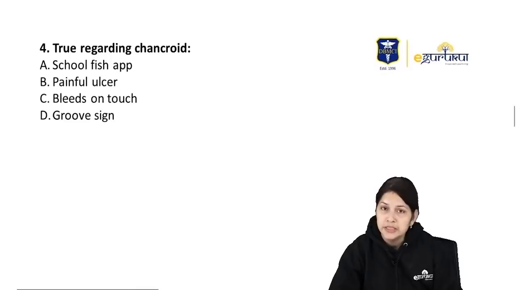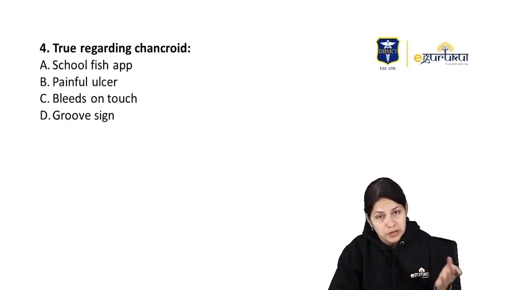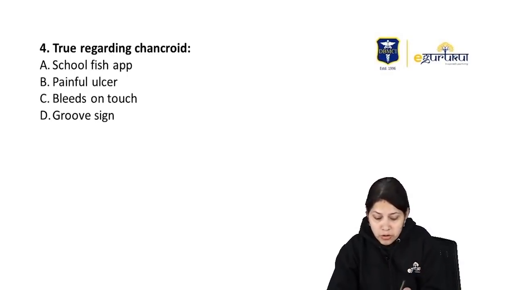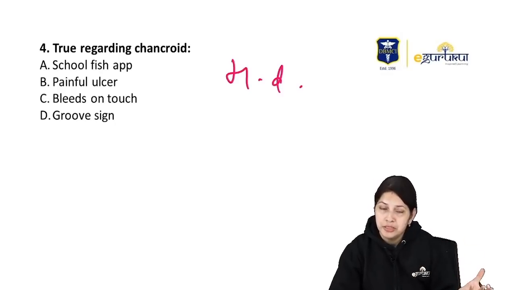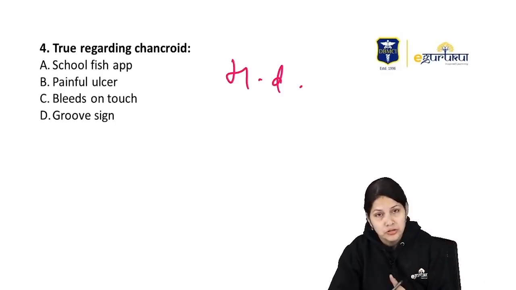Moving on to the next question, question number 4, true regarding chancroid. So just now we have discussed that chancroid or soft sore is caused by Haemophilus ducreyi, and usually it presents with a painful ulcer which bleeds on touch also.